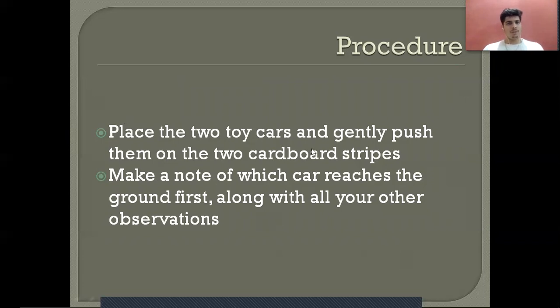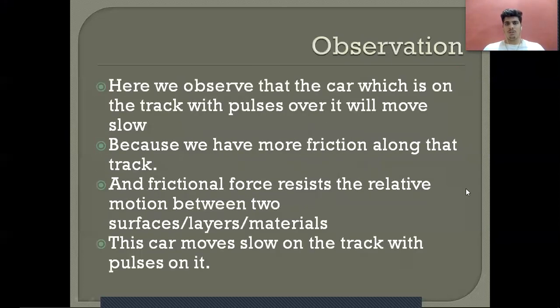So basically, imagine this is a vertical shoebox, and we have two long stripes like this, one with pulses on it and the other regular. When you push the two cars down, we observe which car reaches the ground first.